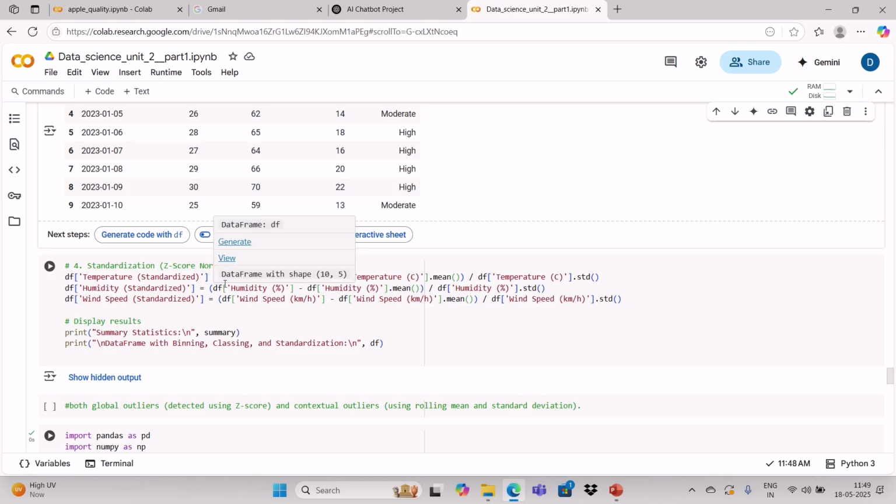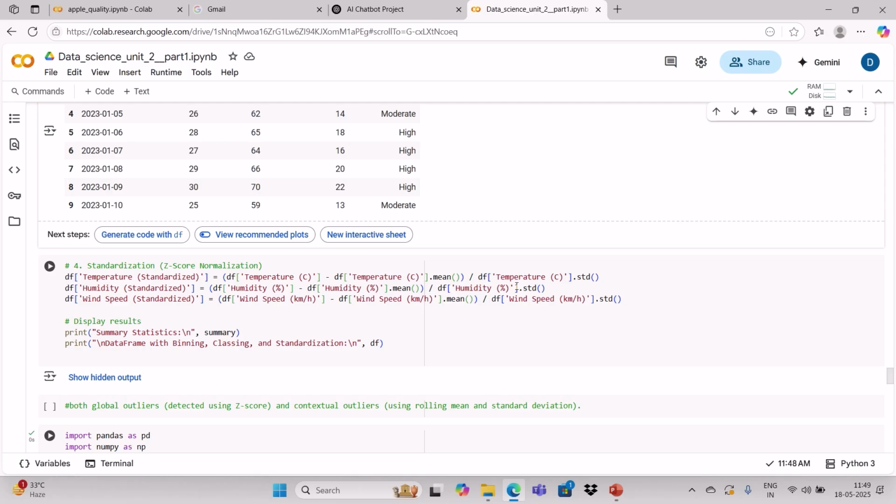The temperature equals temperature minus temperature mean. The formula is: whatever values are there under the temperature column, this value minus the mean value of the temperature, divided by the standard deviation of the temperature. So this mean value and standard deviation we can get automatically from the statistics. This is about the statistics.